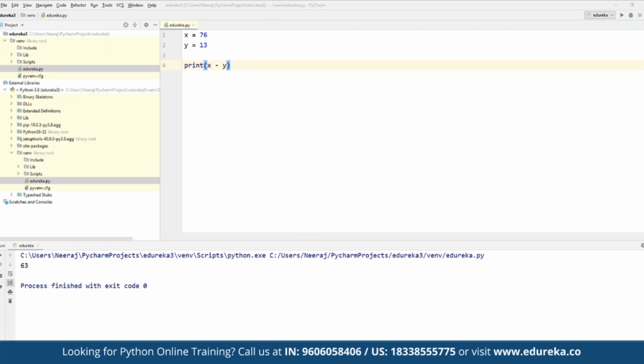In order to execute the entire program, we can simply right click on it and click on run, the program name, that is run in Edureka. And here we can see the actual output given to us as 89, where we have simply used the addition operator.